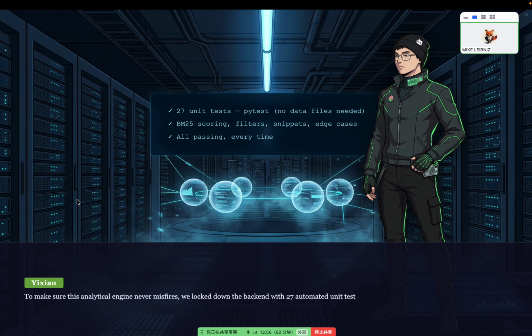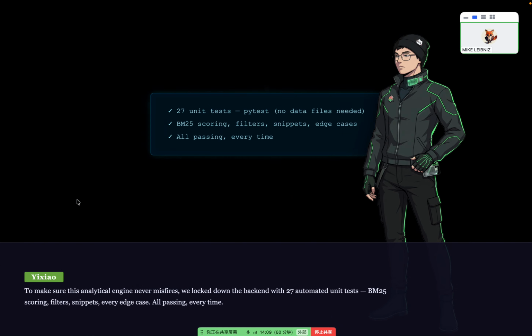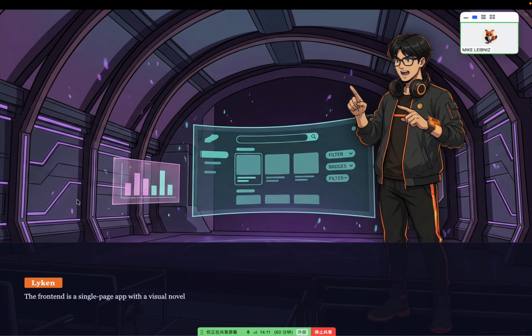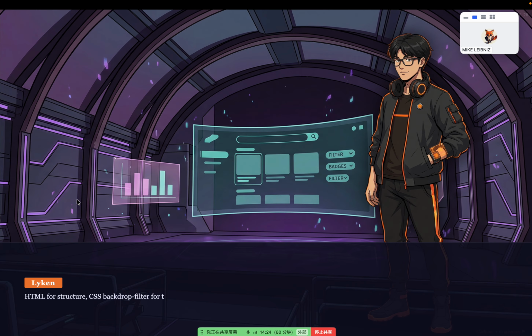To make sure this analytical engine never misses, we locked down the backend with 27 automated unit tests: BM25 scoring, filters, snippets, every edge case, all passing every time. The front end is a single-page app with a visual novel aesthetic, frosted glass panels on top of a VN-style background, Japanese serif typography, and translucent result cards. HTML for structure, CSS backdrop filter for the frosted glass, and JS for API calls, all without page reloads.